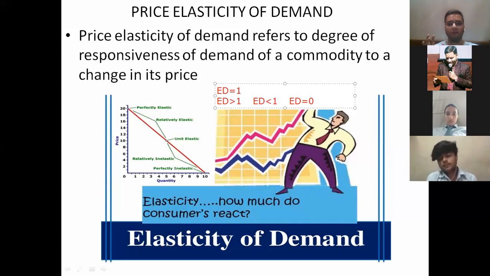Because that is the habit of the consumer, or that is the need of the consumer. That is the basic necessity of the consumer. So when it is a basic necessity, an essential commodity, the habit of the consumer is not going to change the demand of that product. So there ED will be equals to 0.